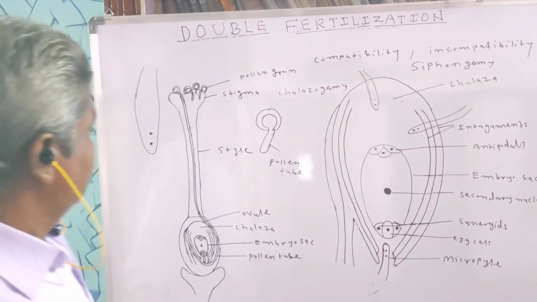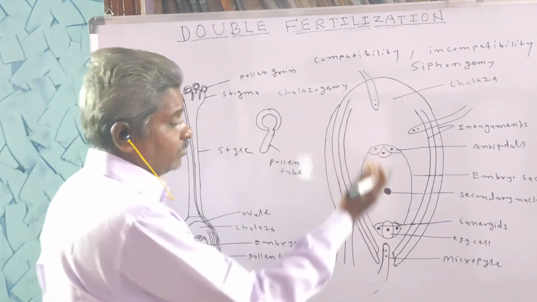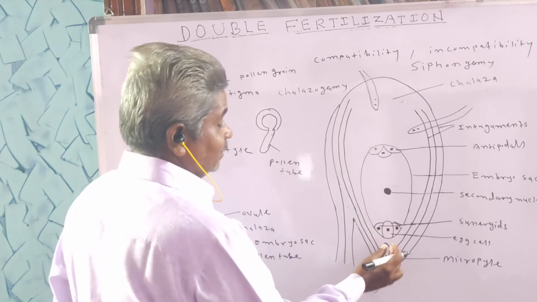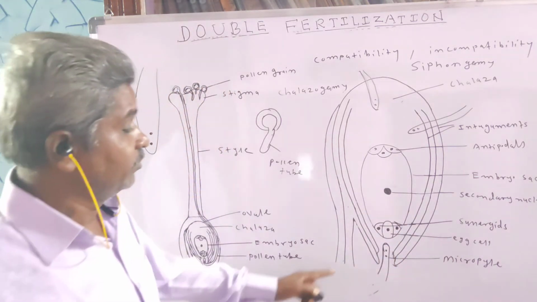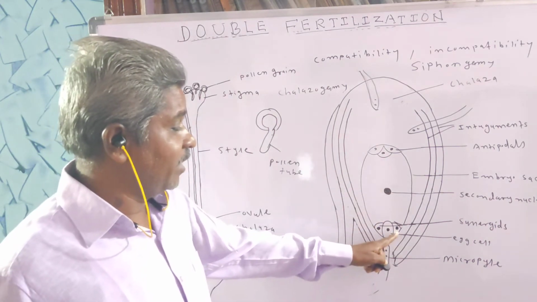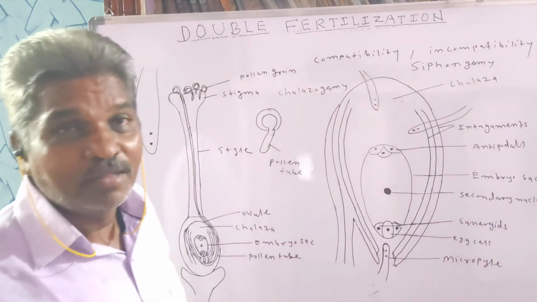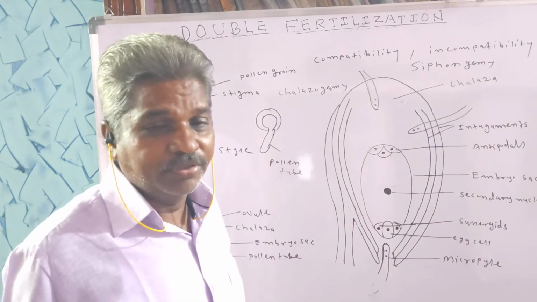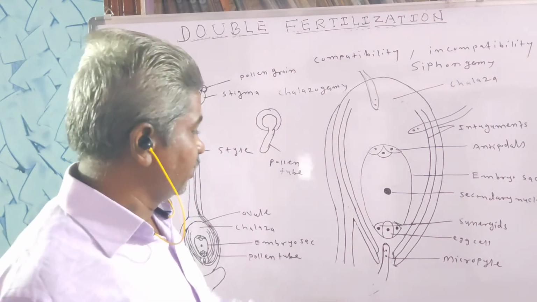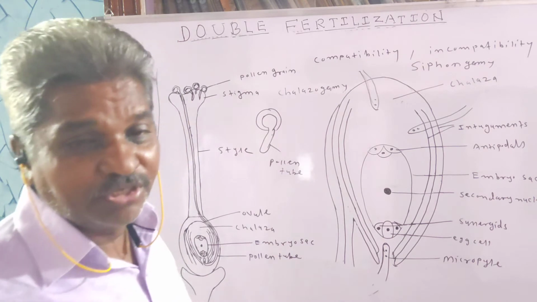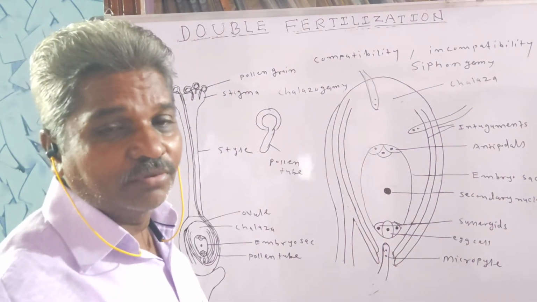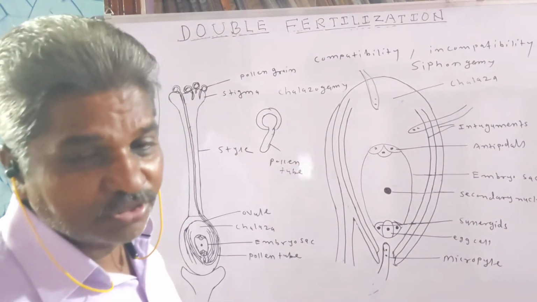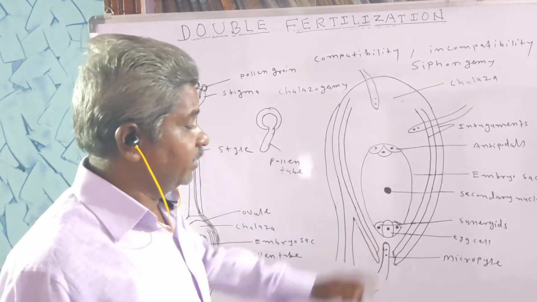Once the pollen tube enters the ovule, it pushes the embryo sac and enters the embryo sac by breaking one of the synergids. The synergids lie in the egg apparatus.